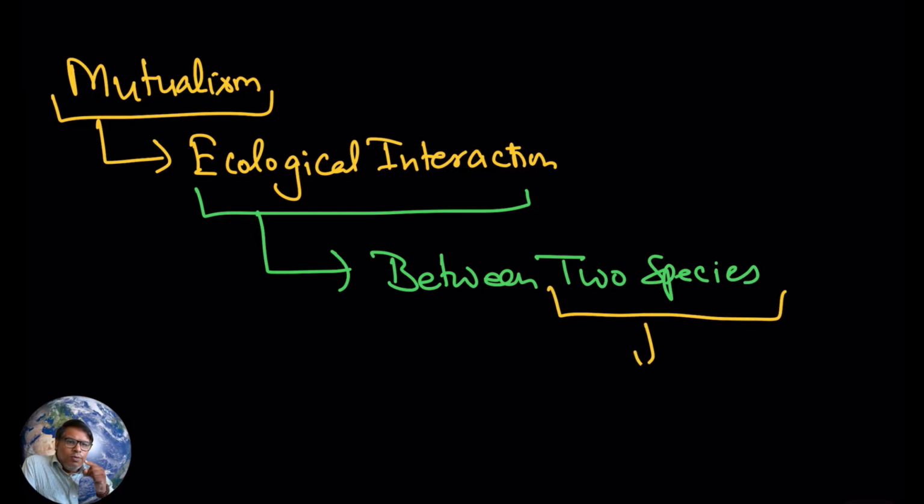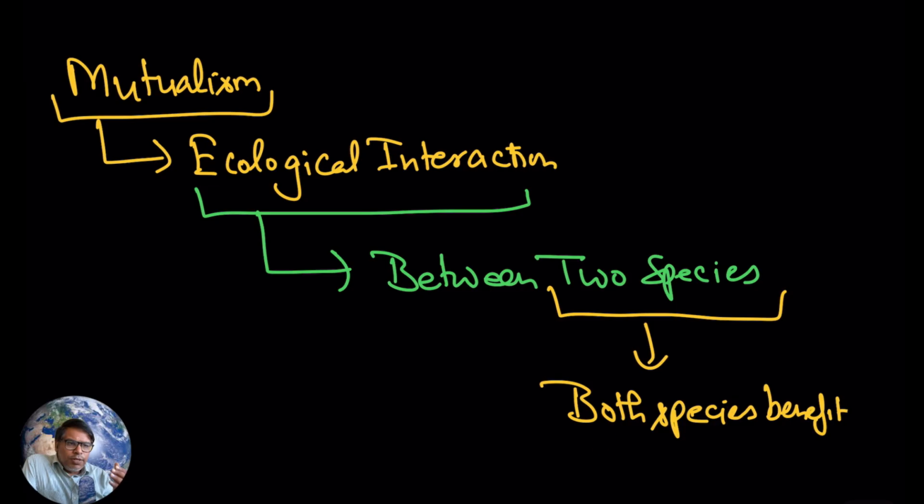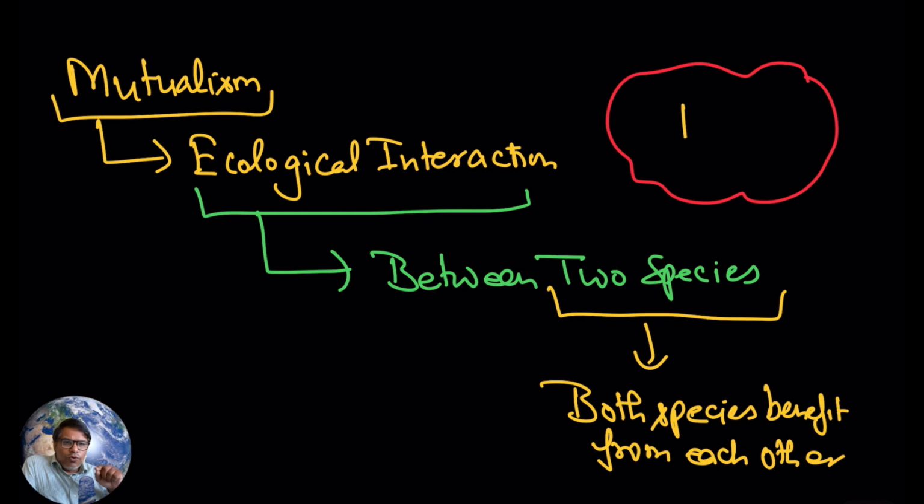So in mutualism, the interaction is in such a way that both species get benefit from each other. You can label it as a plus plus interaction. So this is mutualism.